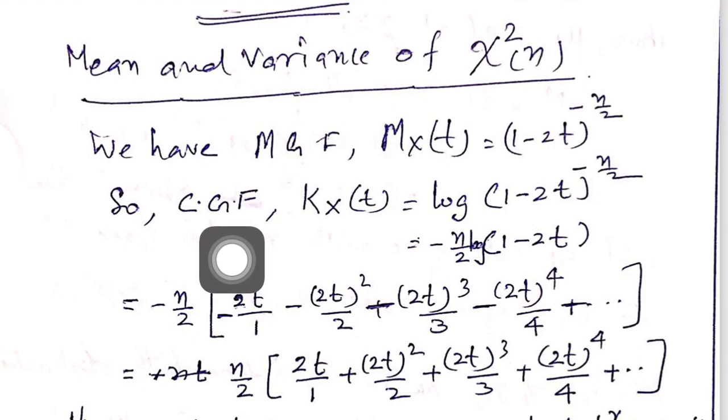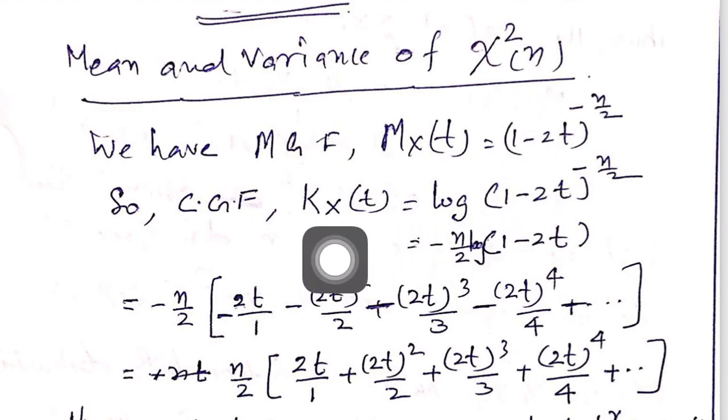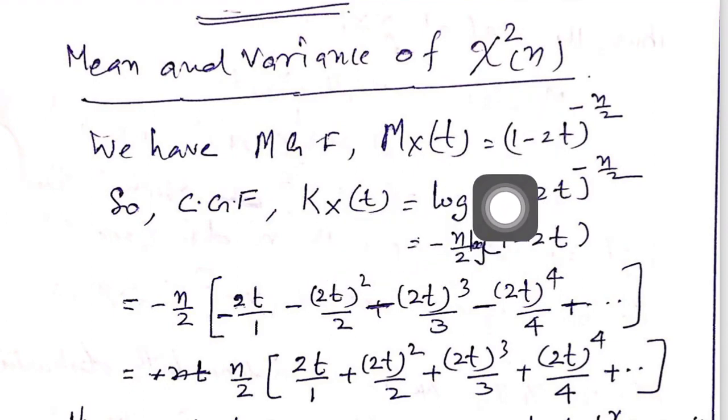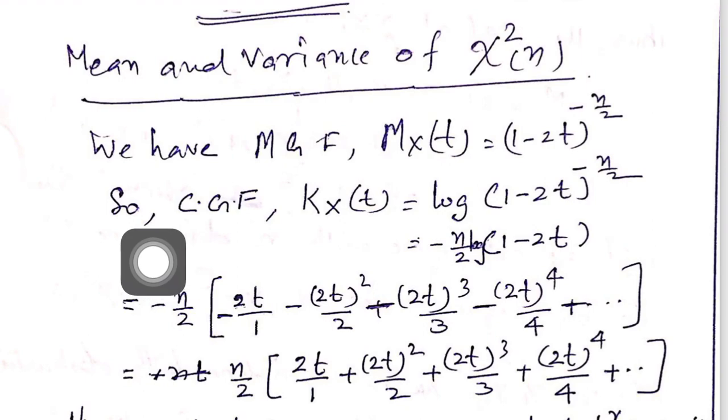Okay, and using this cumulant generating function we will proceed to find the mean and variance of a chi-square distribution. I am using cumulant generating function because of the nature of this MGF, and you will see why it is done so.